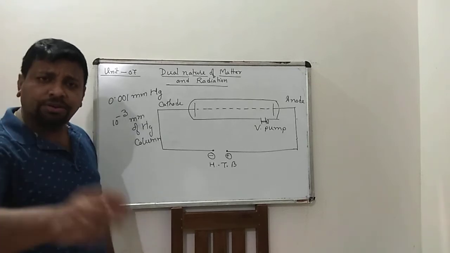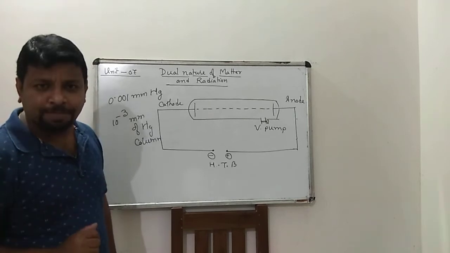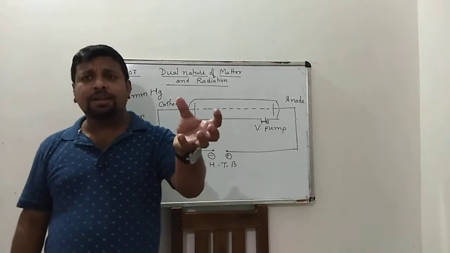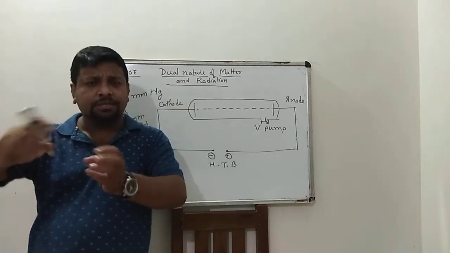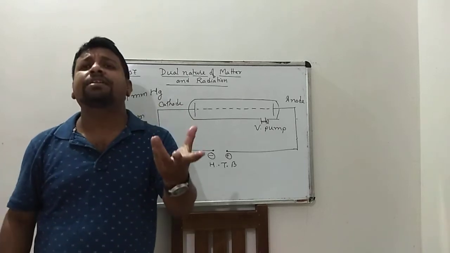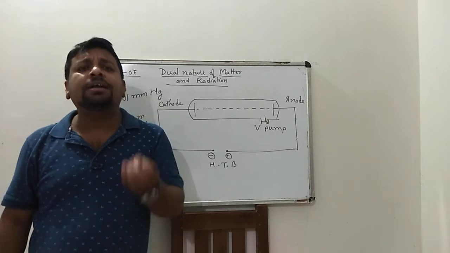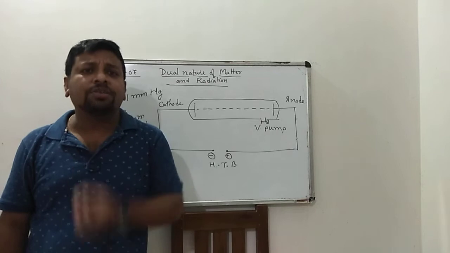So cathode ray consists of negatively charged particle. So it is affected by electric and magnetic field. This is negatively charged, so it is affected by electric and magnetic field. Okay, so these are the properties of cathode rays.